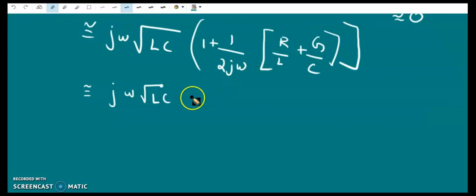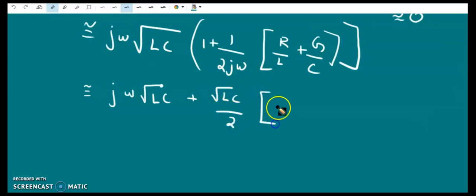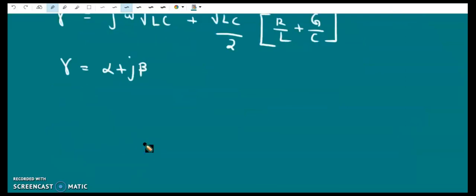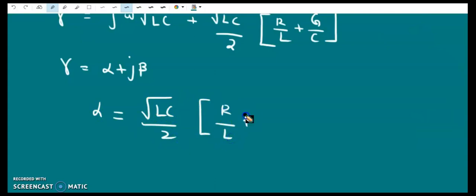Multiplying this, j omega cancels, and we get root LC by 2 into R by L plus G by C. So this is gamma, and gamma is equal to alpha plus j beta. From this, the attenuation constant is found to be alpha equal to root LC by 2 into R by L plus G by C.